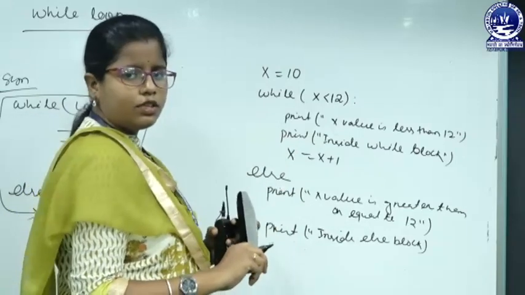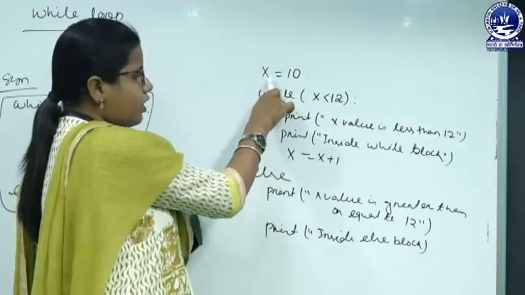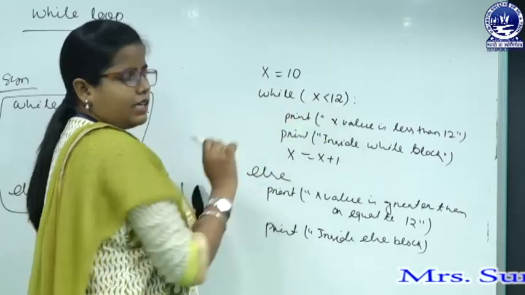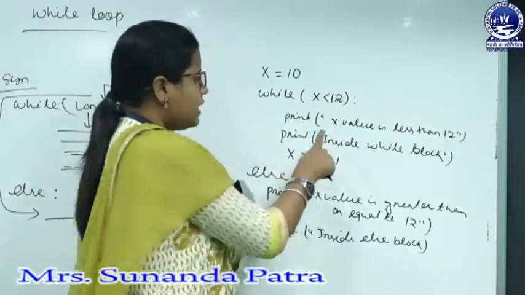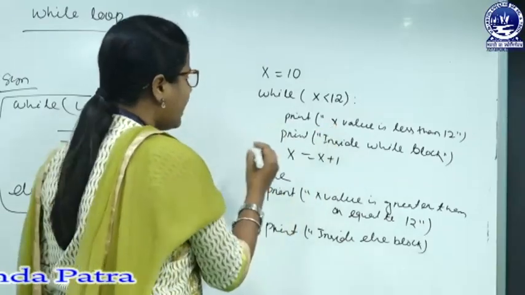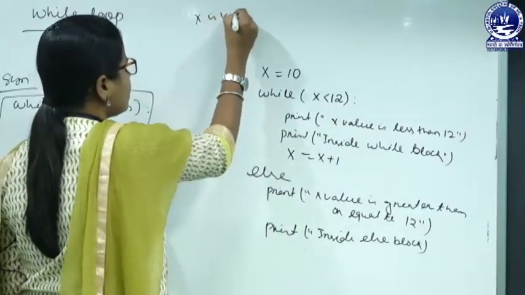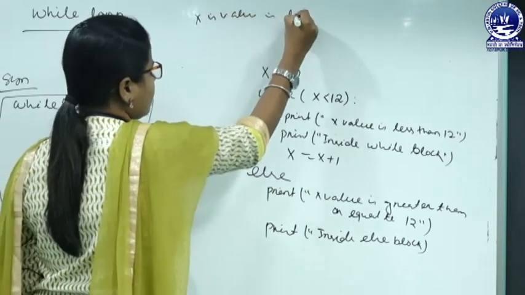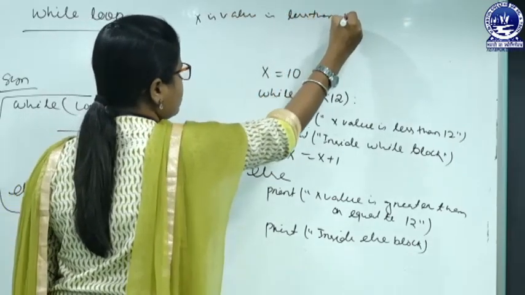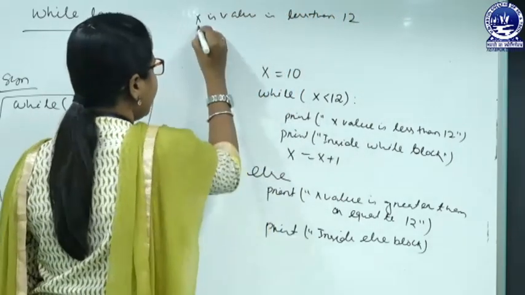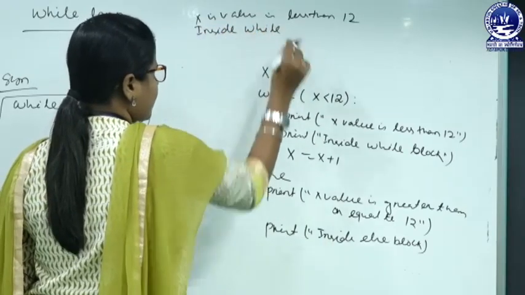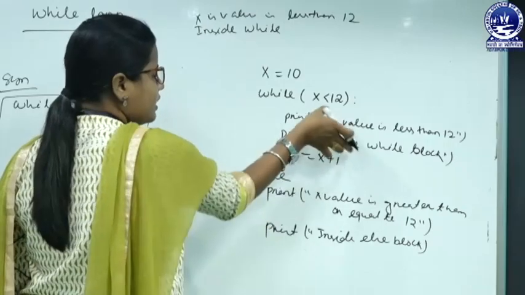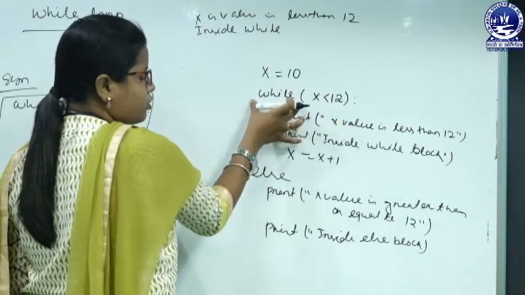So, let us execute this. So, x is what? 10, 10 is less than 12, true, then we will go for the while block. Then what will be printed? "x value is less than 12". Next, "inside while block", because that second print statement is inside the while block. These three statements belong to the while block.